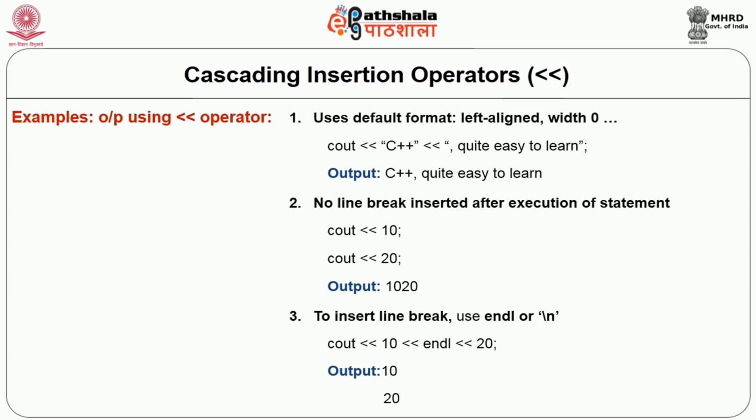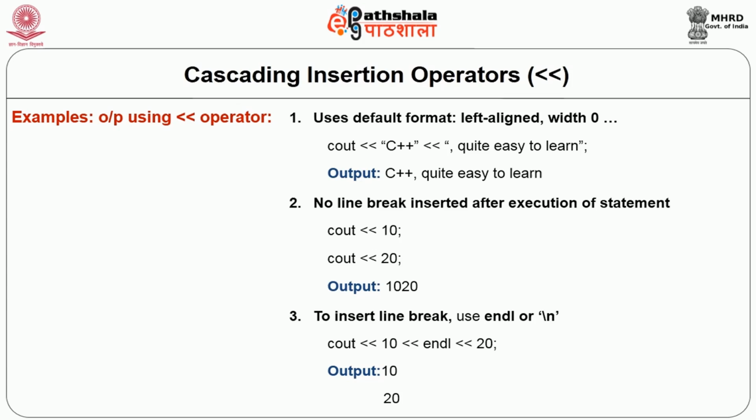So if I say cout << "C++, quite easy to learn", then the output will be generated as C++, quite easy to learn. Please note that no line break will be inserted after execution of the statement. So if I write cout << 10 and cout << 20, the output will not be 10, then line break, and 20. The actual output will be 1020 because it will be inserted in the pipe, that is our output stream, as it is.